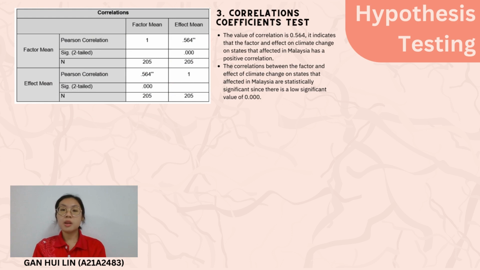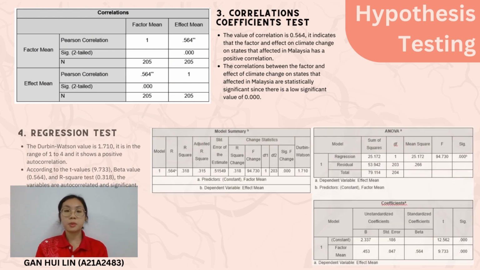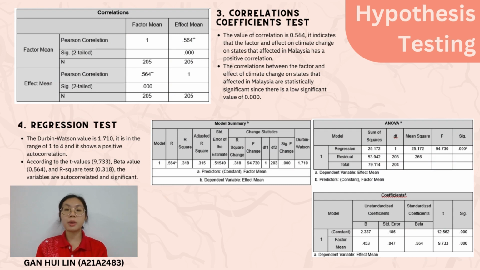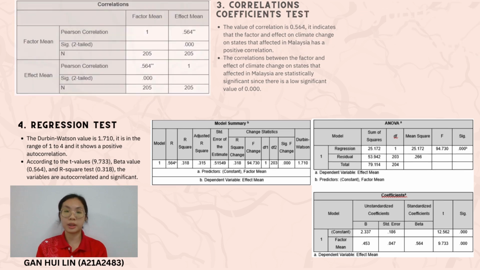Correlation coefficient test. The value of correlation is 0.564. It indicates that the factor and effect have a positive correlation. Regression test. In this study, the Durbin-Watson value is 1.710. It is in the range of 1 to 4 and it shows a positive autocorrelation.